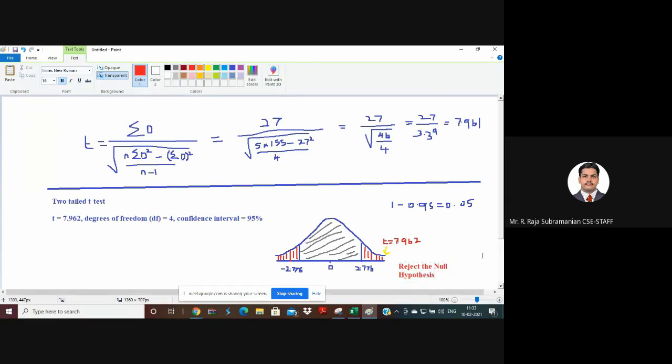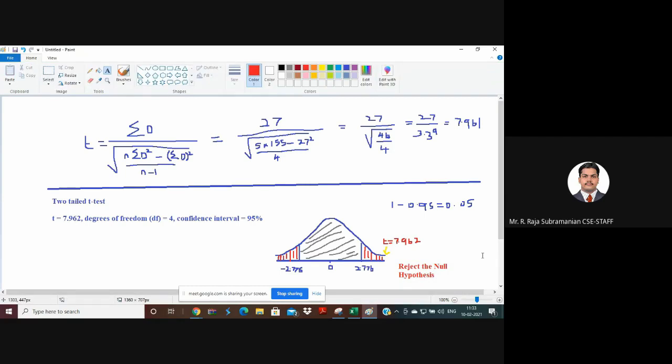This is actually called the t-test. My t-value is greater than 2.776 and not falling in the gray region, so I should reject the null hypothesis, right? Now, another question that comes to our mind is, sir, what can we do if the confidence interval is not fixed? Yes, you need not fix the confidence interval. You can decrease the confidence interval. Based on the confidence interval only, this value will be fixed. It is always better to have 90-95% confidence for your statistical recordings.